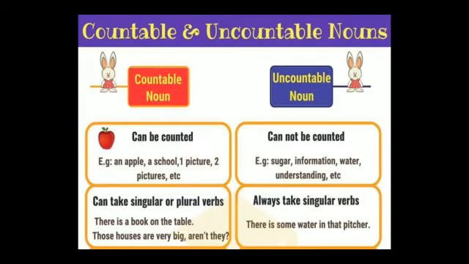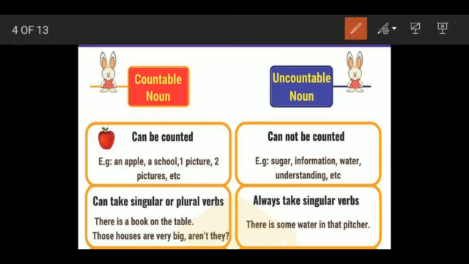Now, talking about what are countable nouns and uncountable nouns. Again, you can get some idea from the name of the word itself, countable. Something that you can count is countable noun. If a noun can be counted, that it is one in quantity, two or hundred or thousand, you can specifically count in numbers, that becomes a countable noun.